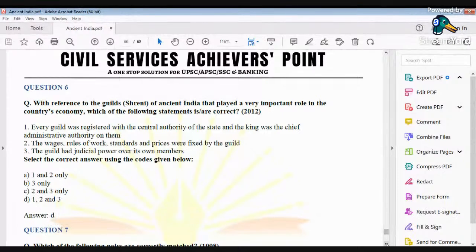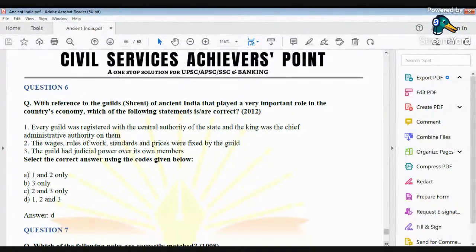See, guild was a concept which was there, and one of the most important objectives of having a guild was to promote specialization of work. All the people who used to do the same economic activity used to reside in the same place. And over a period of time, that had emerged as a guild.